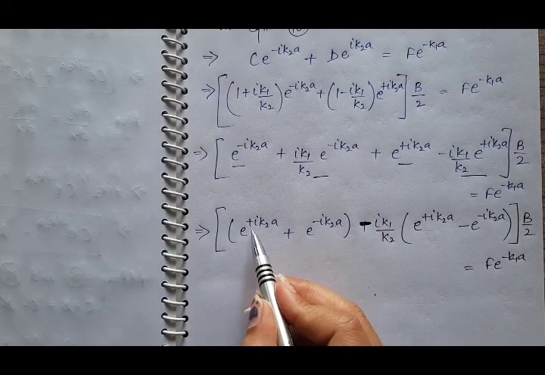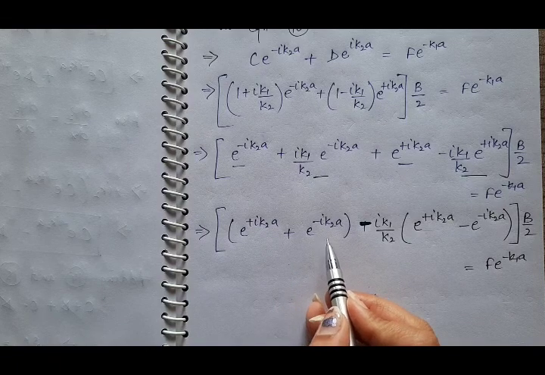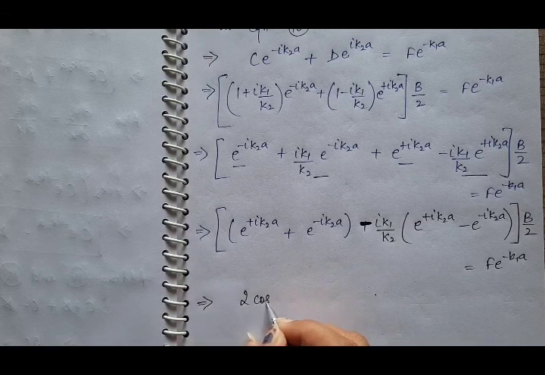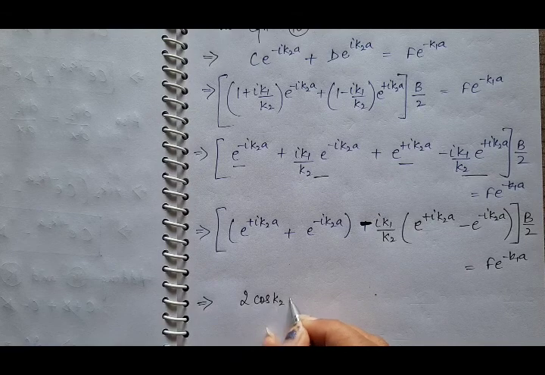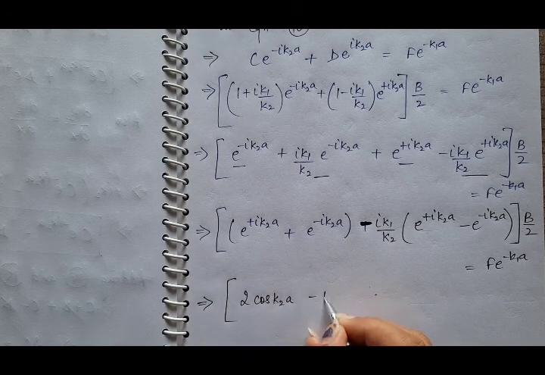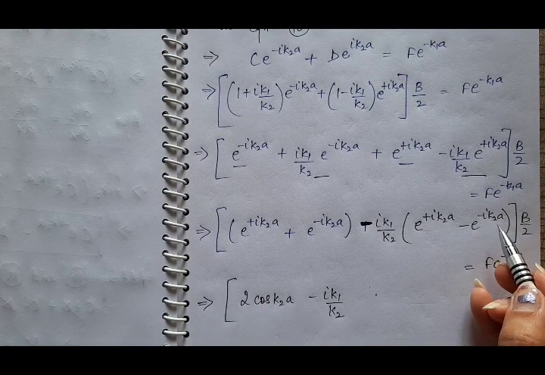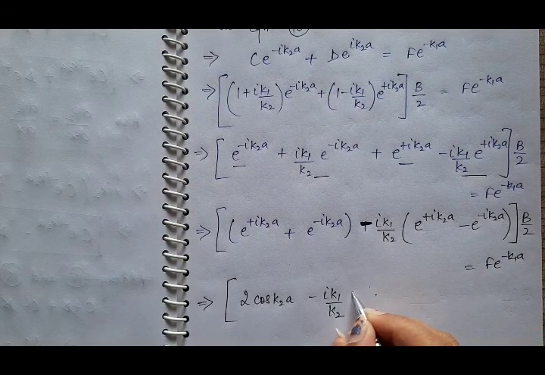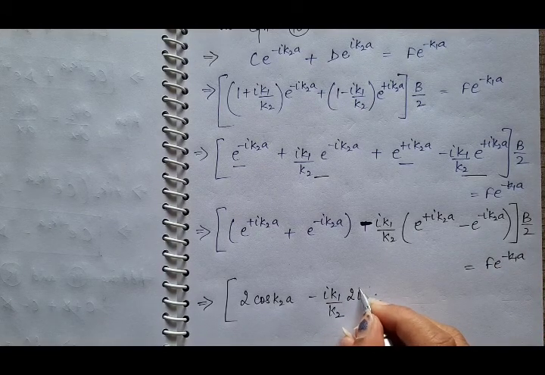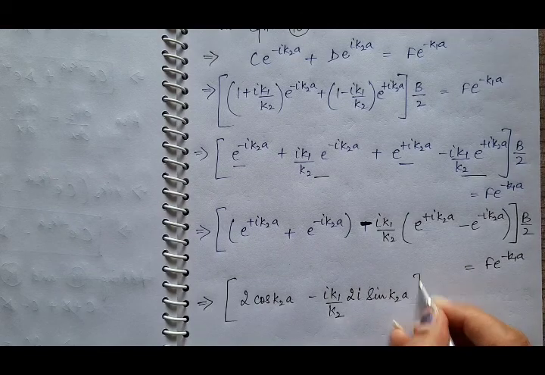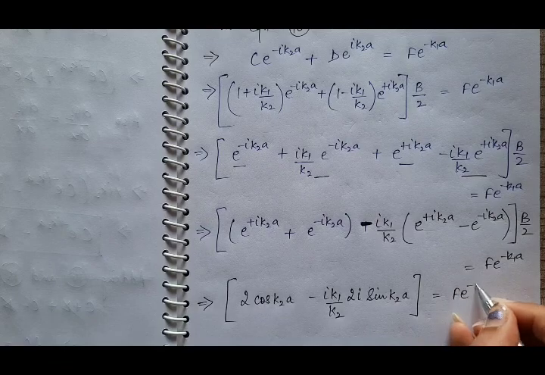And this is e raised to power plus iota theta plus e raised to power minus iota theta. It is 2 cos theta. So it is equal to 2 cos, instead of theta we have K2a, minus iota K1 by K2, and e raised to power iota theta minus e raised to power minus iota theta. It is 2 sin theta. So here we will have 2 iota sin theta, and instead of theta we have K2a. This is equal to F e raised to power minus K1a.